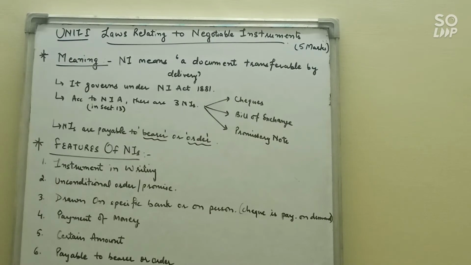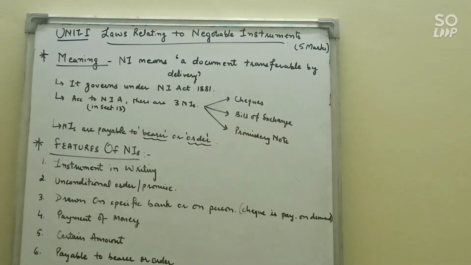Okay. Third is drawn on a specific bank or person. Whenever you draw any cheque or bill of exchange or promissory note, it is always drawn either on a bank or a person. In case of a cheque, because payment is made by the bank, cheques are drawn on a specific bank, and bill of exchange and promissory note are drawn on some person. A person can be an individual, association, company, group of persons, etc. Clear? Next, a cheque is payable on demand. Now what is payable on demand? It means whenever you go to the bank and present your cheque, you can encash it on demand. That's why it is known as payable on demand.